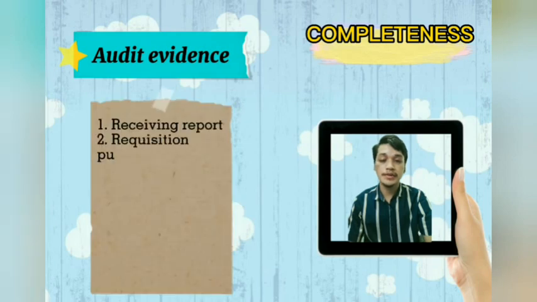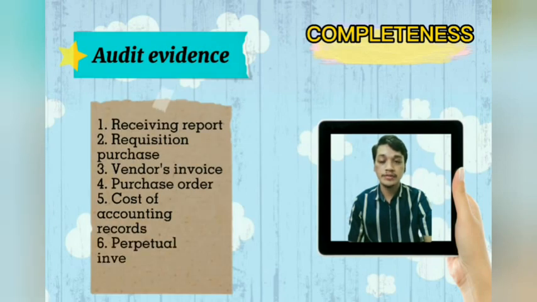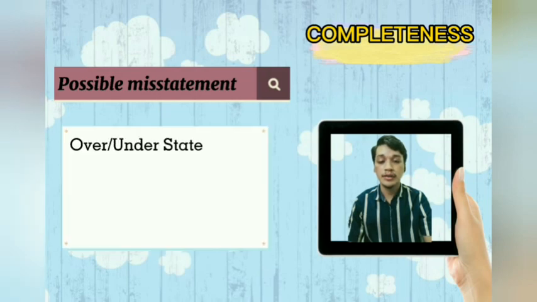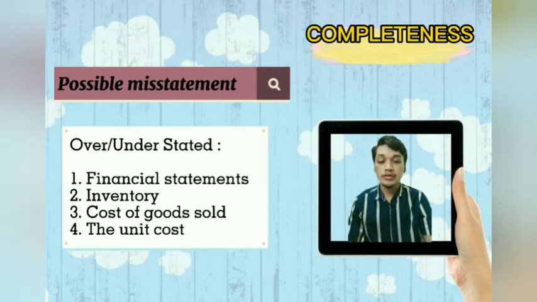The audit evidence for completeness are receiving report, purchase requisition, vendor's invoice, purchase order, cost accounting record, and perpetual inventory master file. And lastly, the possible misstatement in completeness is that the financial statement, inventory, cost of goods sold, and the unit cost may be over or understated.